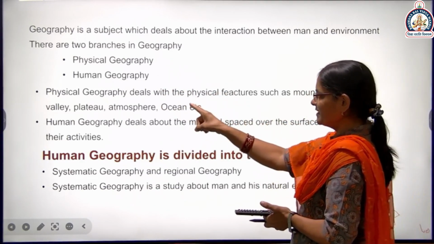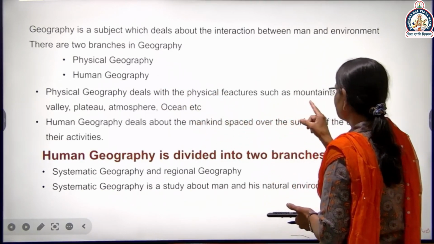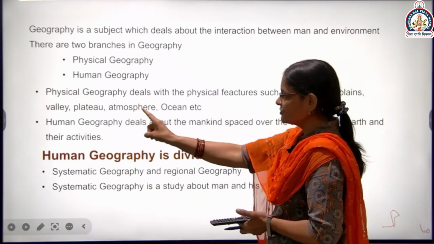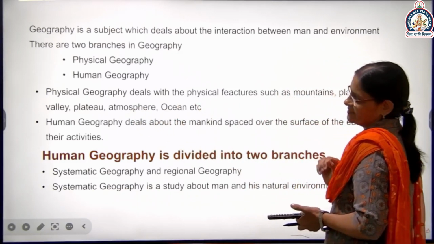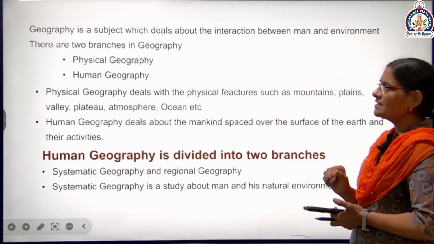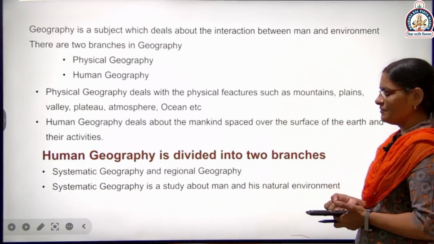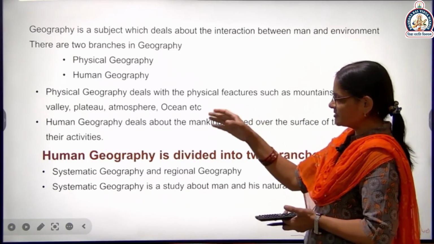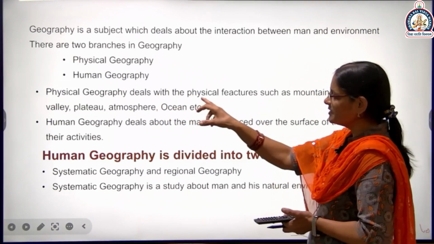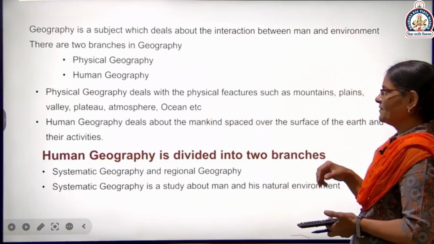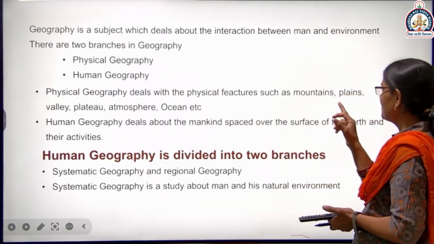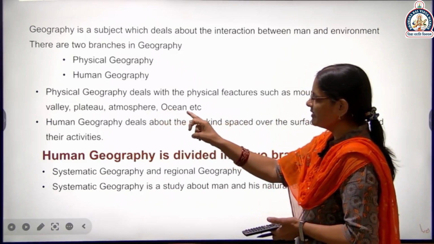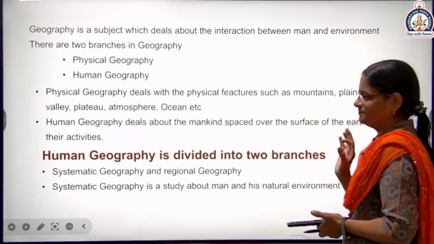Physical geography deals with the physical features such as mountains, plains, valleys, plateaus, atmosphere, ocean, etc. So what is physical geography? We already read it in the 11th class. Now I am explaining again: it deals with the physical features such as mountains, plains, valleys, plateaus, atmosphere, ocean, etc.